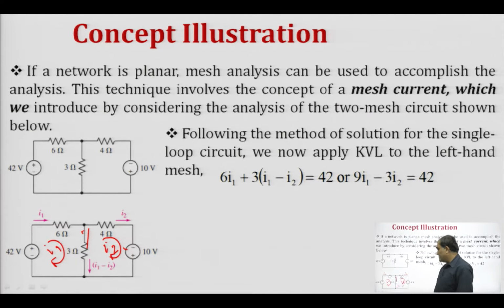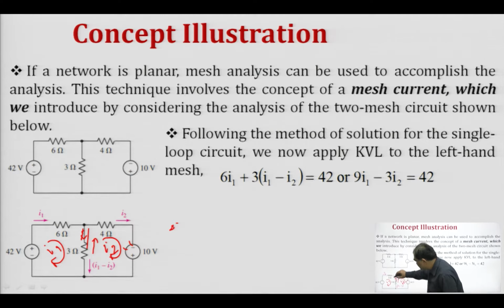Now we have to identify the magnitude of current through this resistance. If we look at the current I1 in this 3 ohm resistance, it is moving from top to bottom, that is in the downward direction, and the current I2 is moving in the upward direction.